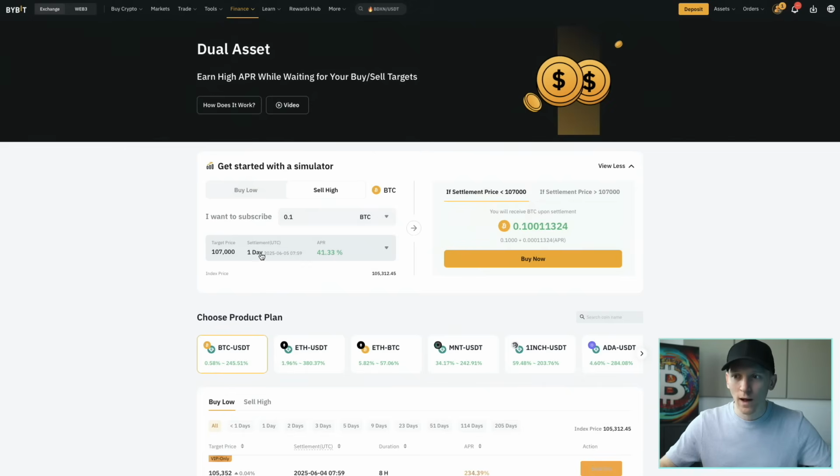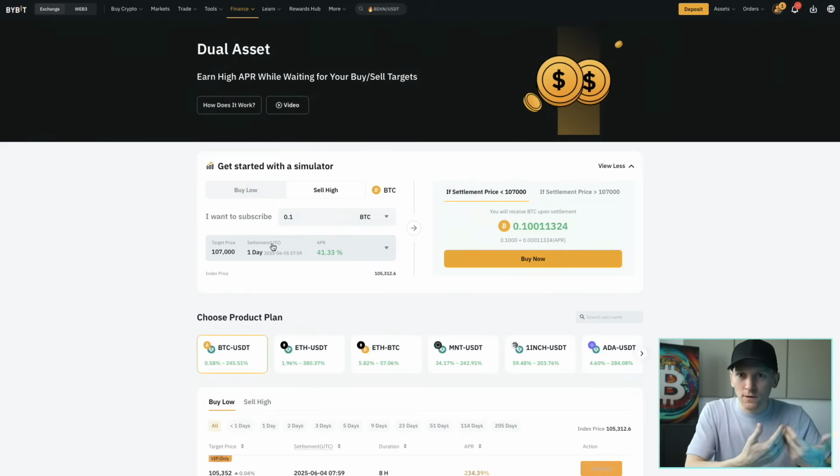So what I'm saying is within 1 day, do I think the price is going to get to 107,000? If you think it isn't going to get there, then you can sell this option and receive a premium. Now, you can see on Bybit here that it's given as an APR. It looks very high, right? But this is only 1 day. So if you got that same amount of premium each day for a year, it would work out at an APR, like an earnings rate of 41%. But you're only getting it for 1 day, right? So you're actually earning a very small amount in dollar terms, right?